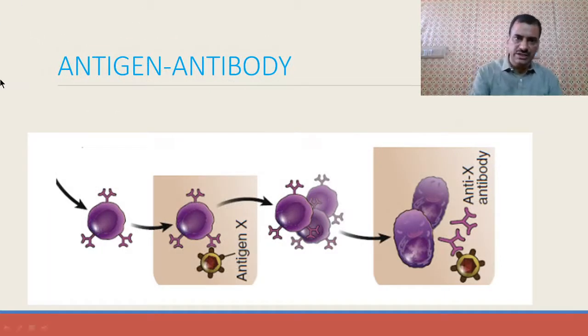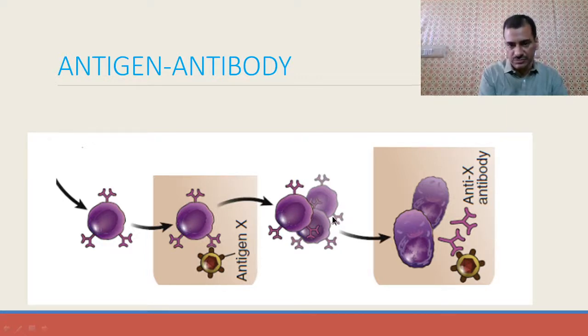Here you can see what the antibody and antigen response is. See, these are our cells. When an antigen, virus or bacteria enters, there are receptors on our cells. They attach to them, and then these white blood cells recognize or identify the antigen and proliferate, multiply with their antibodies, and they release these antibodies in the plasma, and these antibodies neutralize the antigen.